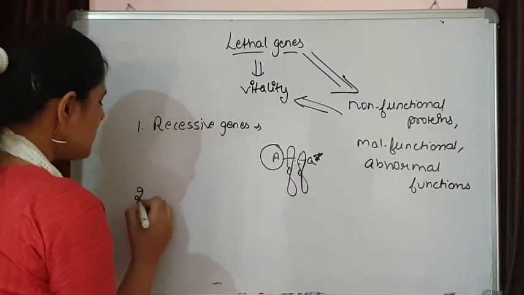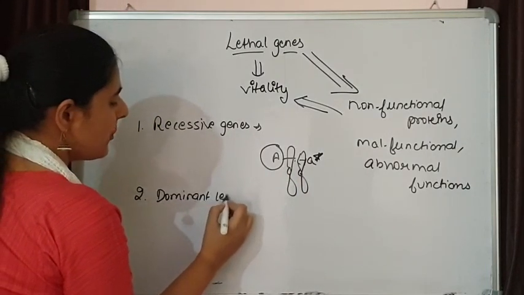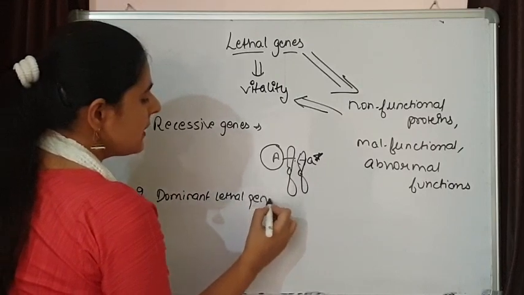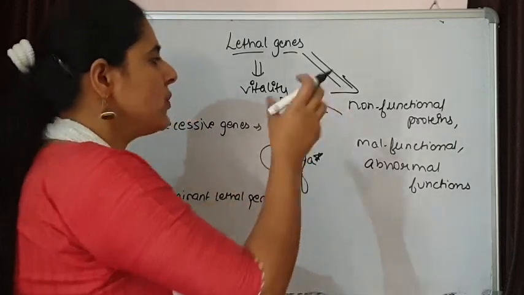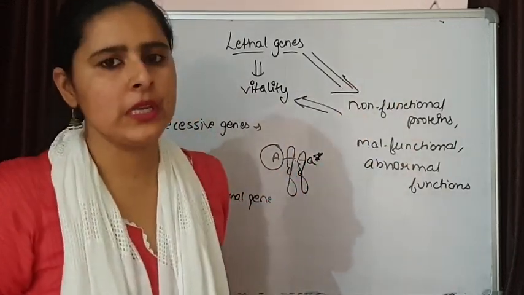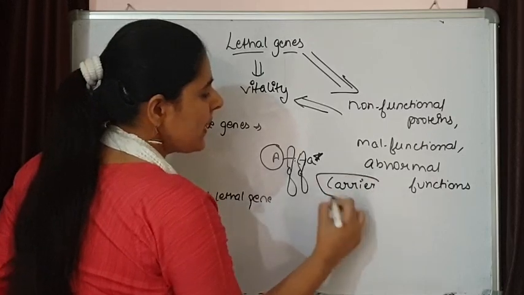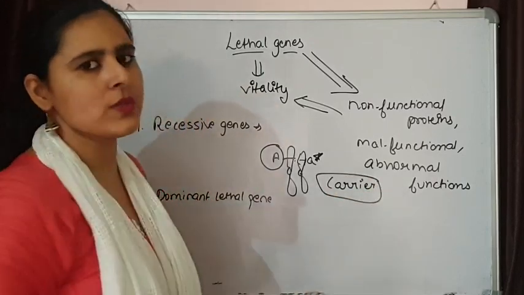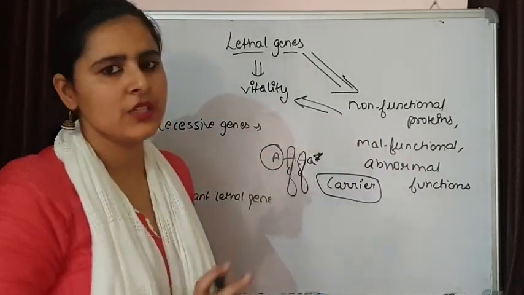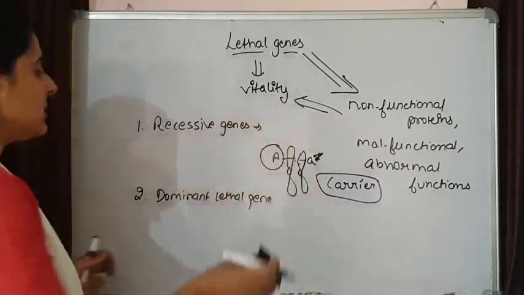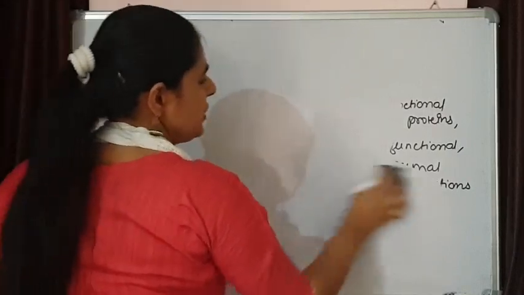But what happens when there is a dominant lethal gene? A dominant lethal gene simply means that one dominant gene is sufficient to produce a non-functional protein. So this individual can act as a carrier in the recessive form, but the carriers are not going to survive in the dominant lethal gene. It will be affecting the vitality of the individual.